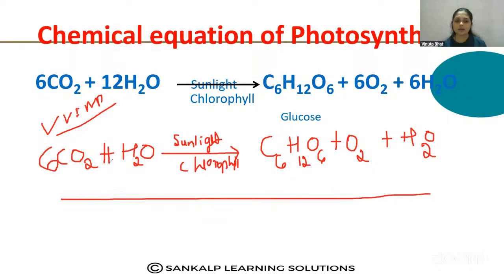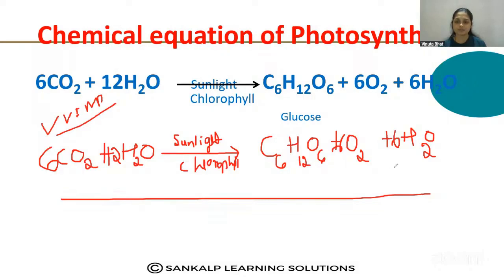So 12 H2O, if you put 12 H2O, the number of oxygen atoms will become 24. And here also you put the 6O2 and 6H2O, the total number of oxygen will become 24.